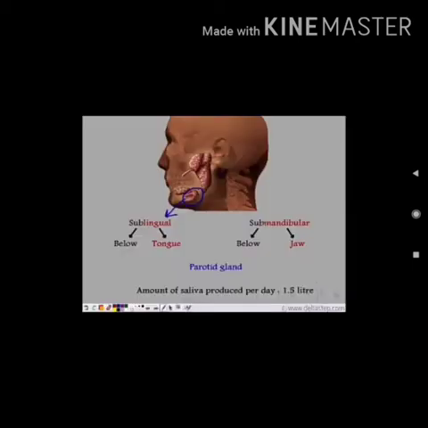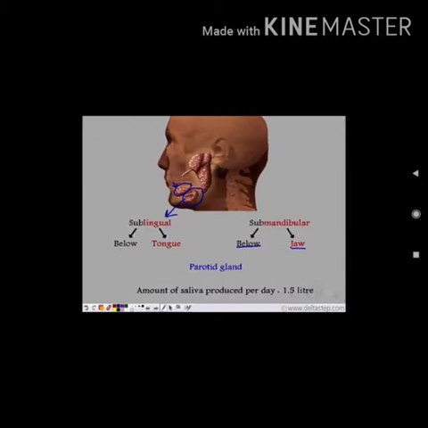Okay, first see the salivary glands. In the buccal cavity of man open 3 pairs of salivary glands, and they secrete saliva. Now first is your sublingual gland, which is below the tongue. Sub means below and lingual means tongue. Next is your submandibular gland, which is below the jaw. And third is your parotid gland, which is the largest salivary gland, and one is present below and in front of each pinna.